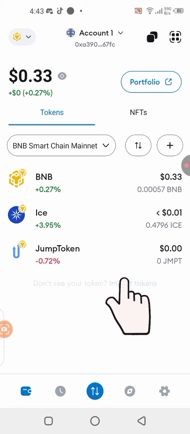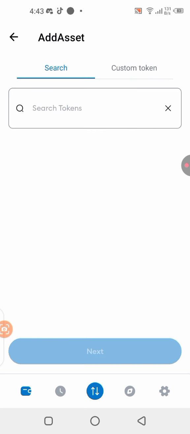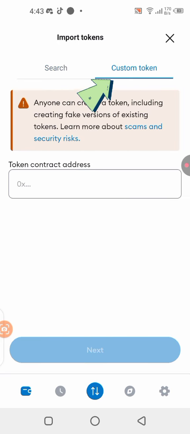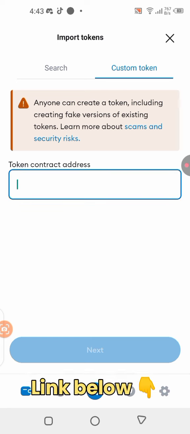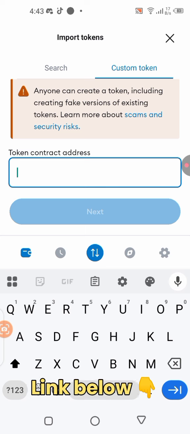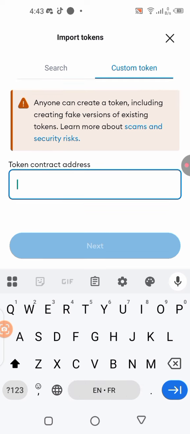So you click on import tokens. All right, then you select custom tokens right here, then you paste the contract address. Now if you do not have the contract address, head over to my Telegram channel, you are going to see it there. If you are already there, you must have seen the contract address, so you should head over there and copy the contract address from there, and you can bring it here, paste it in this box right here.